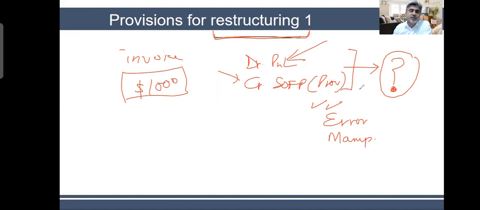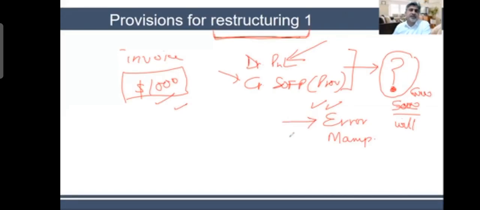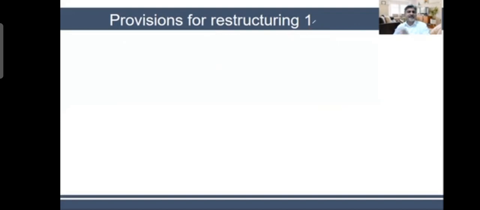But if I say there is some particular event which would cost me $5,000, I might say it will cost me $6,000, because that's an estimate. There is no invoice for that. There is no document for that. So provision is something where you are assuming a number for the future. And when you assume a number for the future, you might make an error in your estimation, or you might be doing some kind of manipulation. Therefore, you need to be very clear and very careful about when you create a provision.